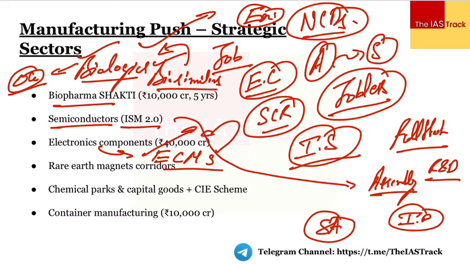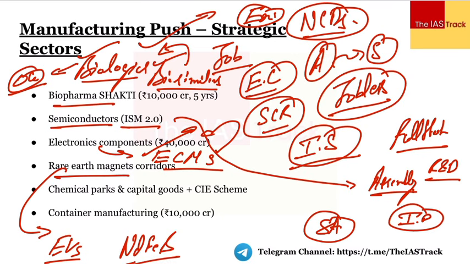Next thing is rare earth magnets corridor. Very, very important. We have, for example, rare earth elements. वहाँ पर there is a particular subsection which is the rare earth magnets. Why is this important? This forms the very backbone of the electric vehicles. ठीक है, एक rare earth magnet होती है which is neodymium iron boron, NdFeB, which we import from China. Almost 93% of it is imported from China, and this forms a very backbone of the battery systems in the electric vehicles, right? So this becomes very, very important.